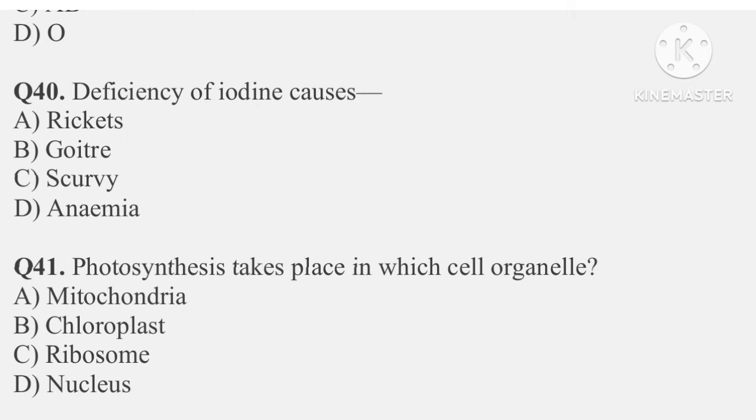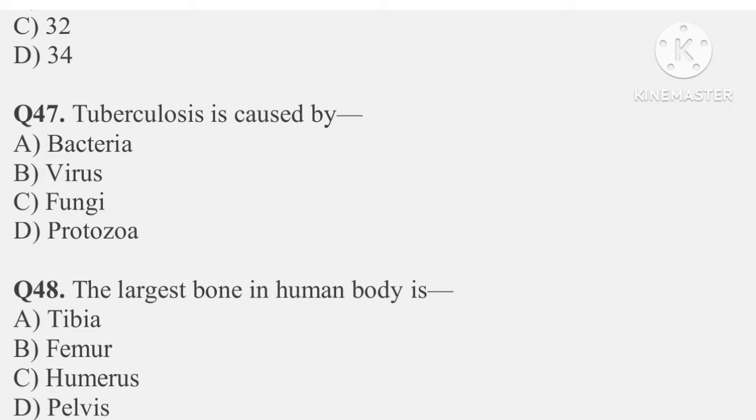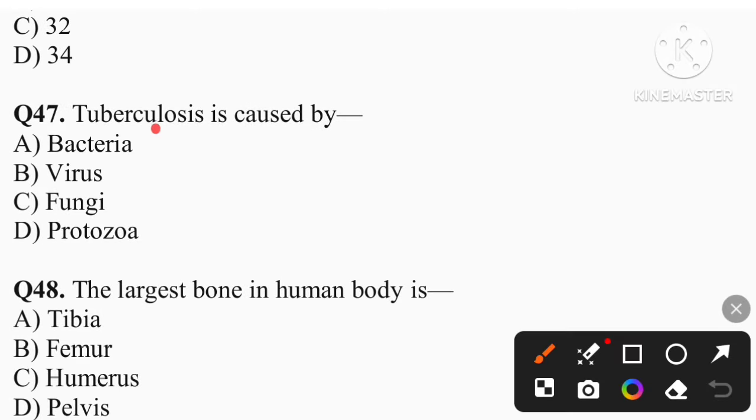Question number 45. Which organism prepares its own food? So the answer is option A, that is autotrophs. Question number 46. The number of teeth in an adult human is 32. That is option C. Question number 47. Tuberculosis is caused by bacteria. That is option A.